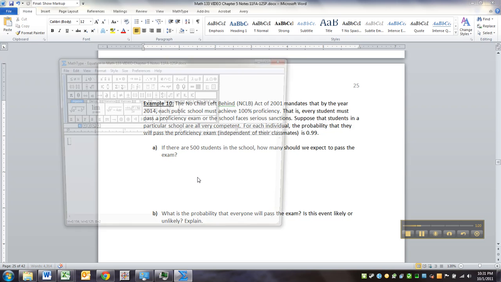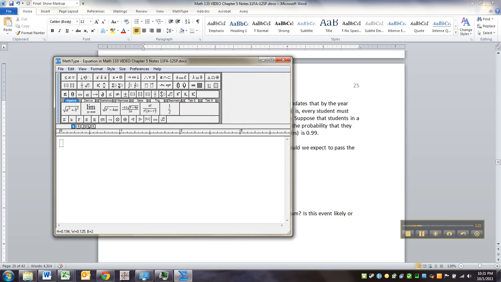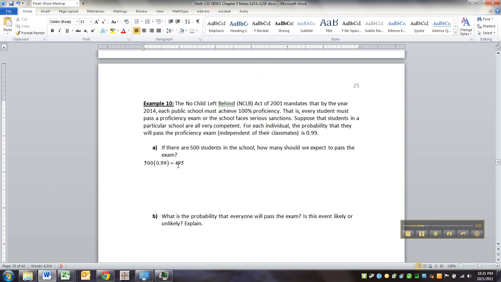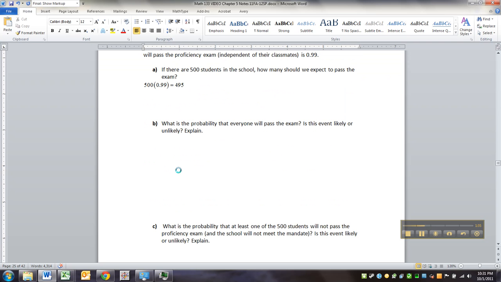So if there are 500 students in the school, how many do we expect to pass? Well, that's just 500 times 0.99, which would be 495. Right? Cool. All right, so 500 times 0.99.